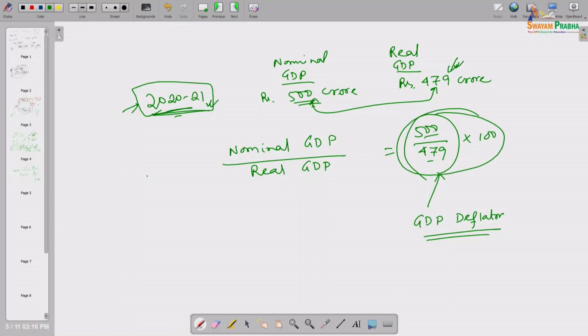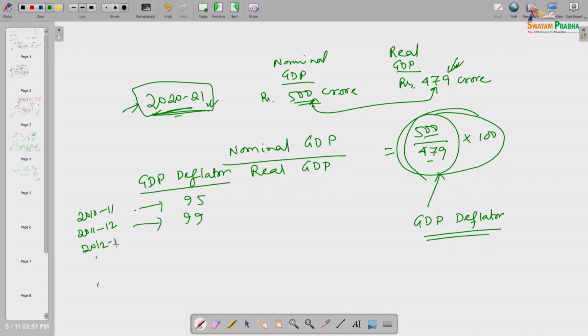If you see the GDP deflator series for different years, say 2010-11, 2011-12, and so on, suppose here it is 95, here it is 99, say 2012-13 this is 100, then 2013-14 suppose 111, in that way things are there.